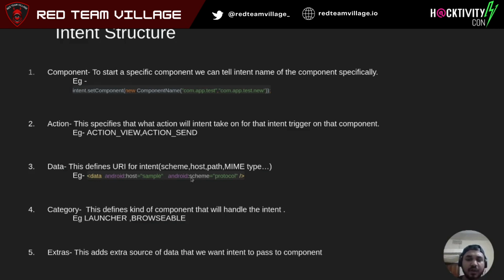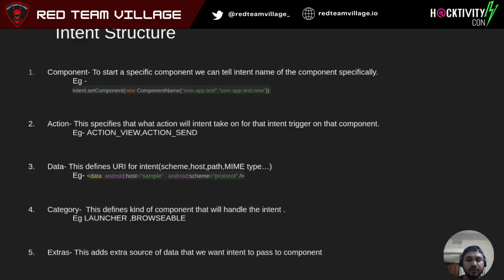Now coming to category. The category tells your intent what the nature of this will be. Example, if the category is launcher, this will be the first point of interaction, as you see a splash screen, or a slider and things like that. Or let's say when you open YouTube, you see a YouTube play button thing and that slides off. That is an example of launcher.